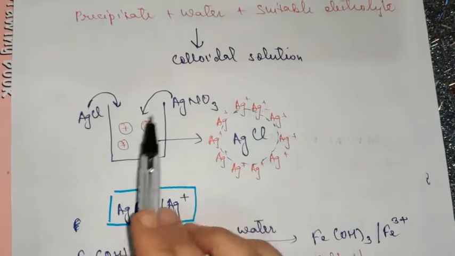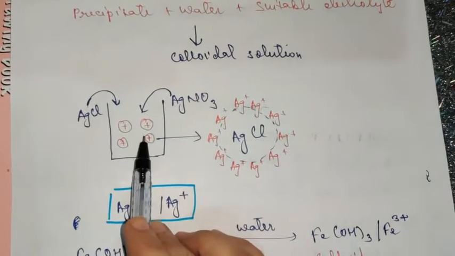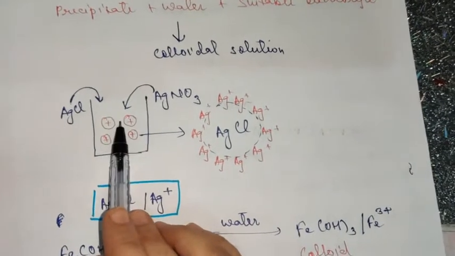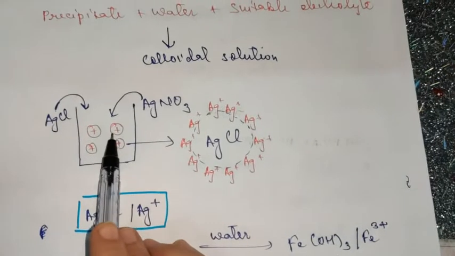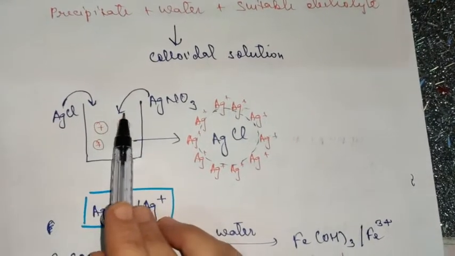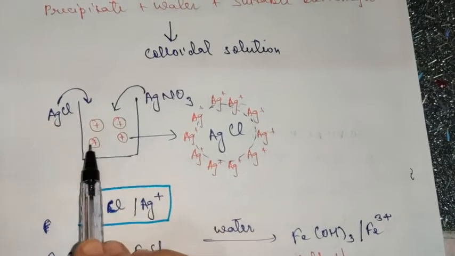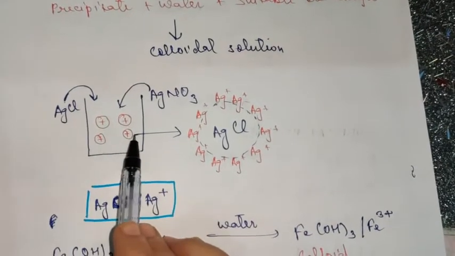On adding the electrolyte to the precipitate, the particles or the molecules acquire some charge, either positive or negative. Now when they become charged, they start repelling each other. So as a result, they will not settle down at the bottom.